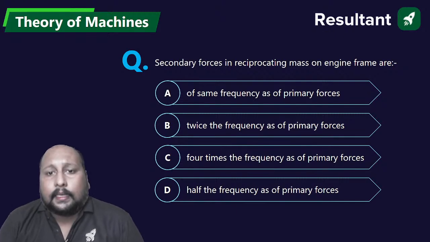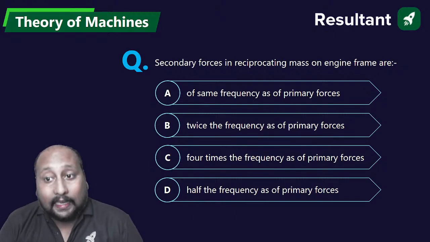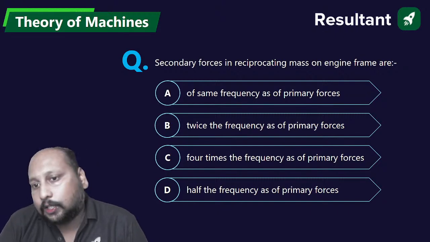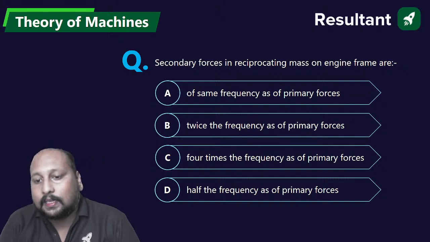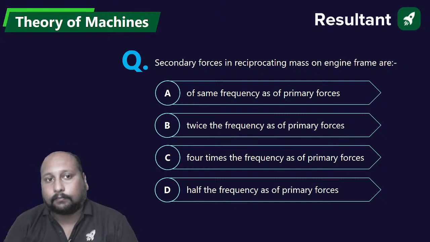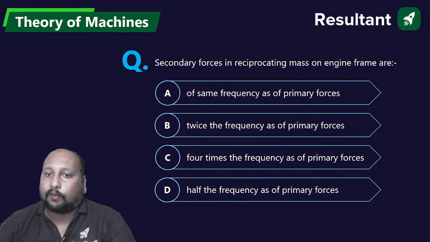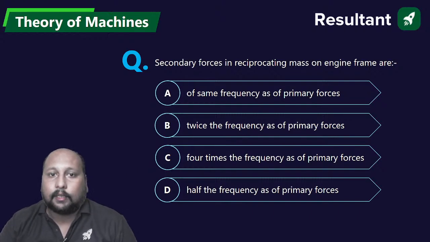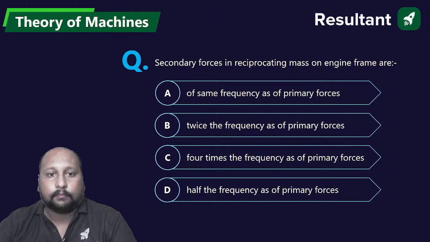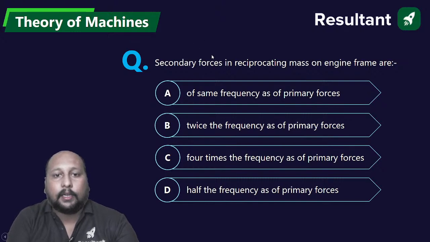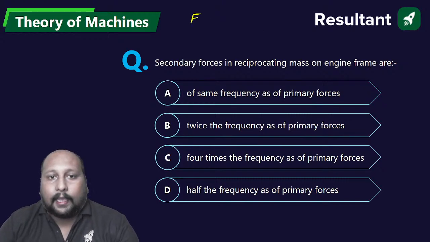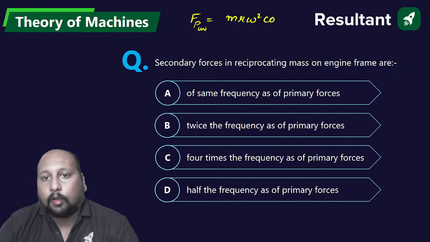चलिए next question. Secondary forces in reciprocating mass on engine frames are of same frequency as of the primary force, twice the frequency of the primary force, 4 times the frequency of the primary force, half the frequency of the primary force. A, B, C or D. Primary or secondary force का, if you try to remember the formulation, you are able to recall the solution for that. चलिए quickly, A, B, C or D. देखो, primary unbalanced force is equal to m r omega square cos theta. यही था.